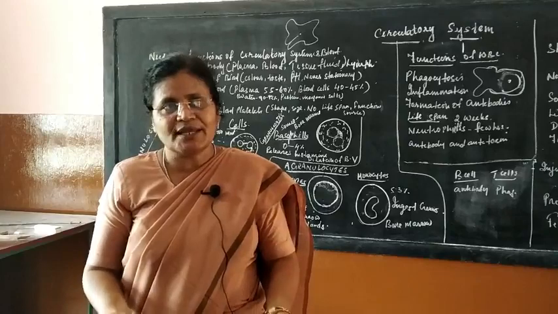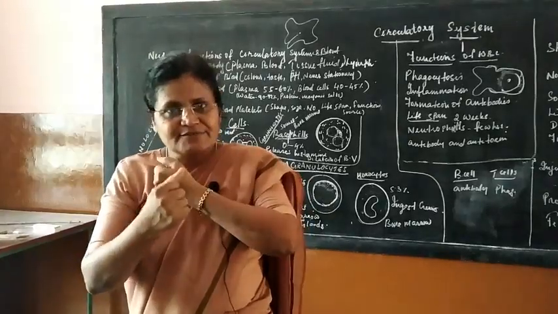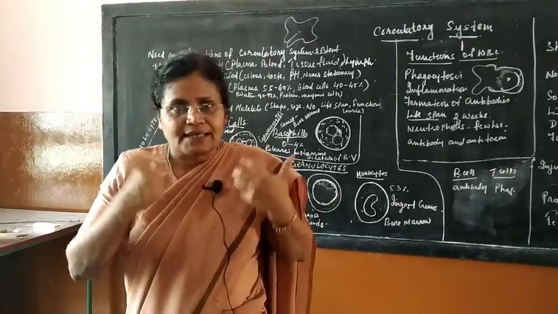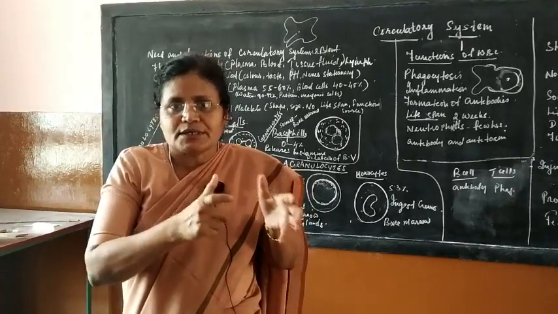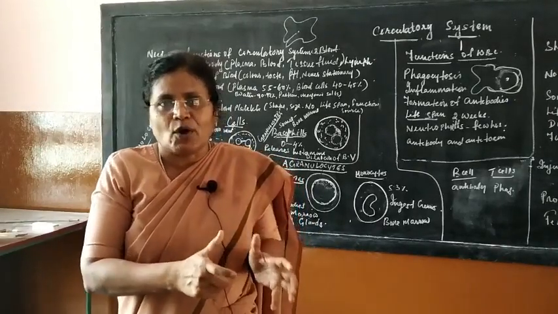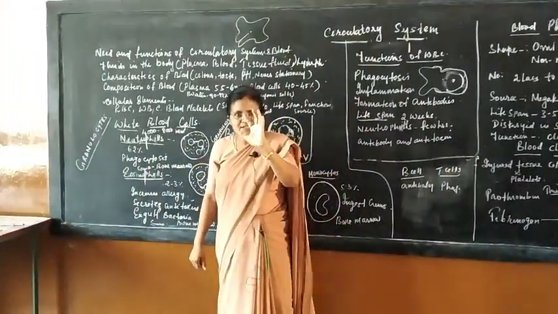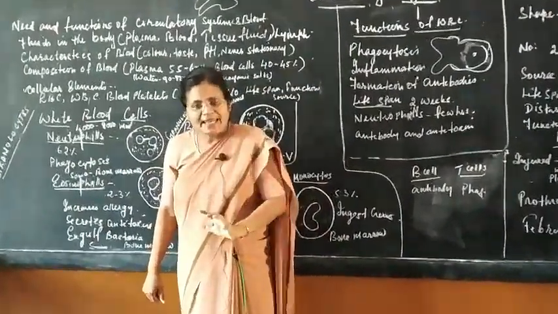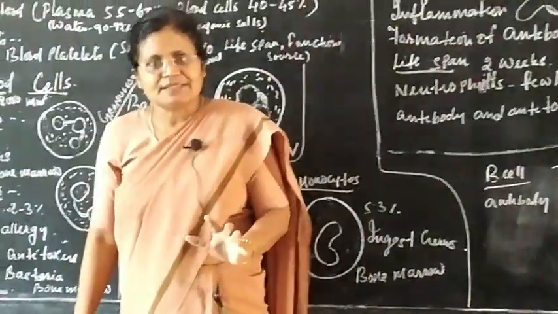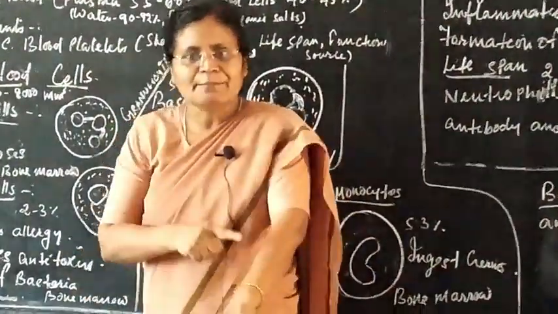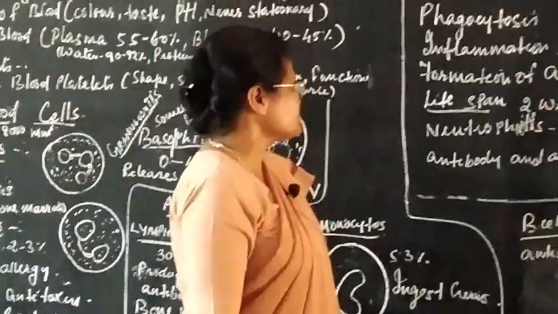It gives us pain, but in fact work is going on inside to protect our body. So that is called inflammation. I repeat, inflammation is nothing but a swelling caused by dilation of blood vessels, which enables a lot of WBCs to come into the site of injury.